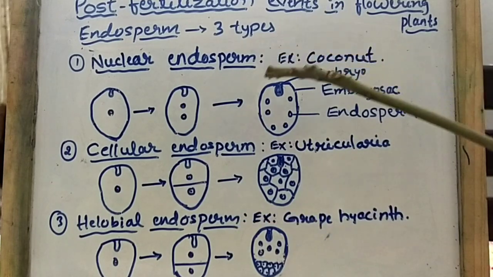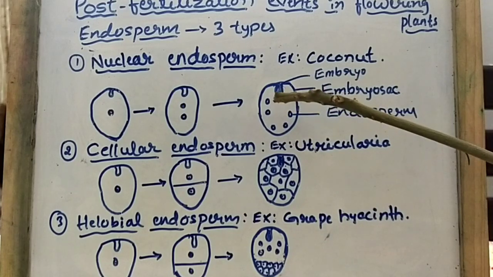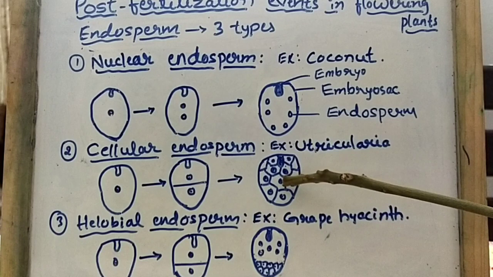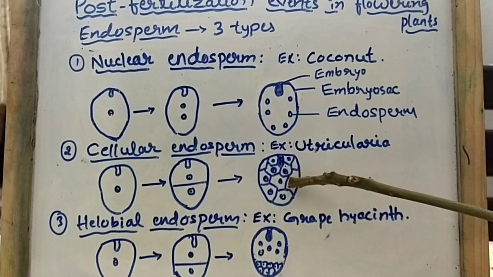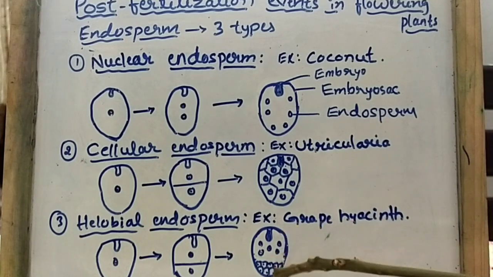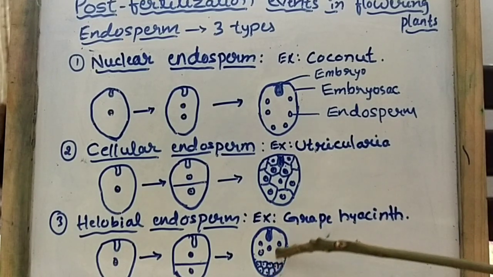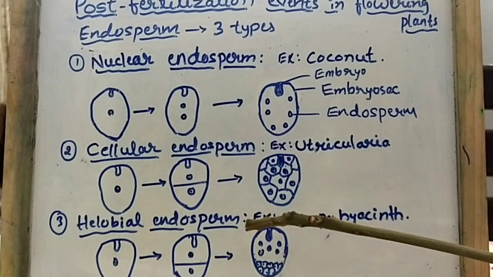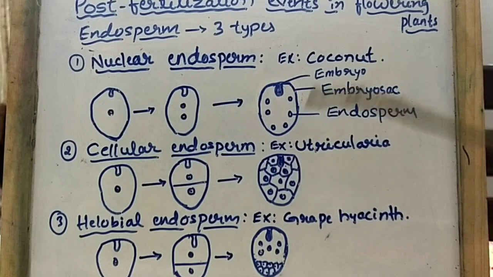In the nuclear endosperm we have only free nuclei, there is no wall formation. Here we can see the wall formation, so we can see many cells, and here it is a mixed type. One part is cellular type and the other is nuclear type. Understood? So that's why it is known as alluvial type of endosperm. I think you all understood about the different types of endosperm, and also you have studied the events present in post fertilization.